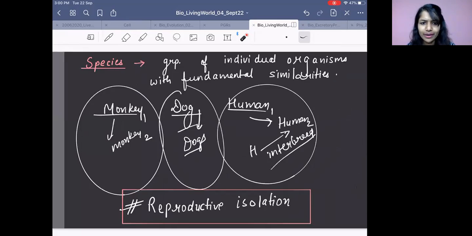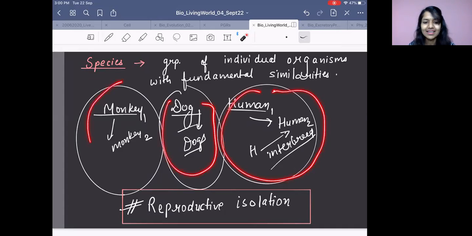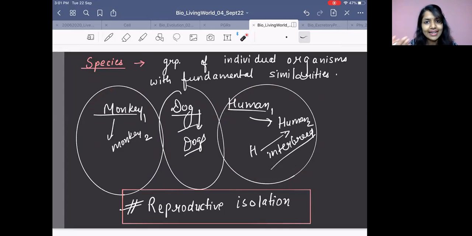Then if you want to have a quick recap, we can have it. Species. I told you human beings are kept in one group. Dogs, one group. Monkeys, one group. There are different varieties of dogs, but they are one species. There are different types of human beings. Some are good, some are bad, some are very nice to you, some always scold you. There are different types, but still they all are human beings. Some eat non-veg, some eat veg. Some are theist, some are atheist. So there are different varieties, but still they are the same human being.